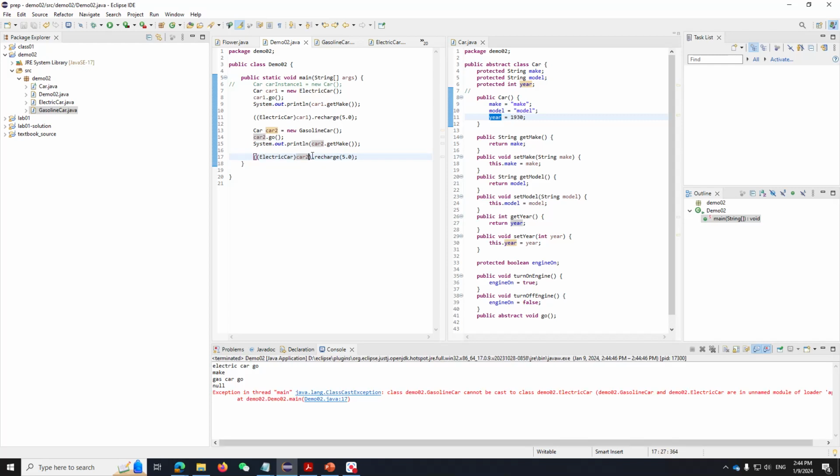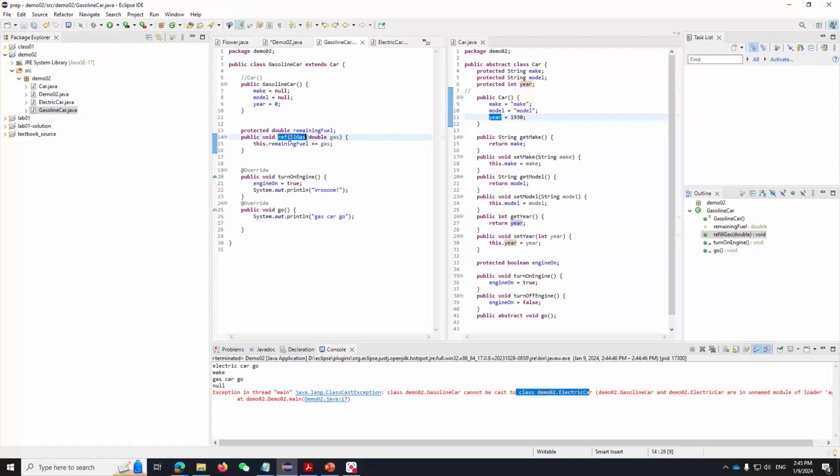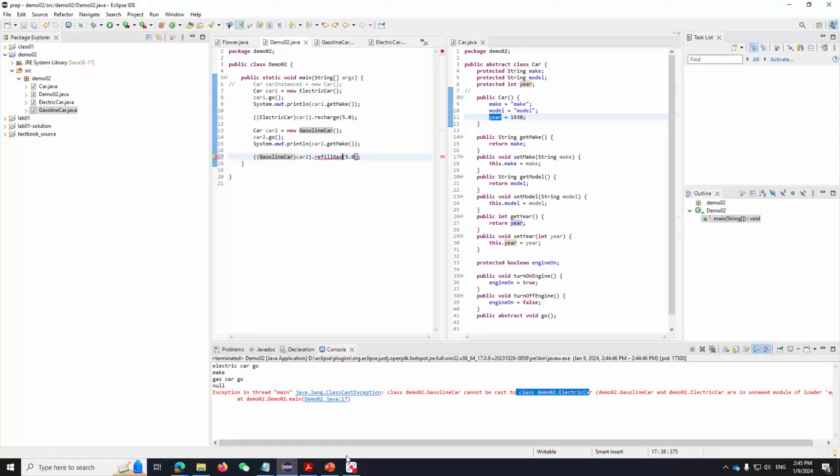And if I run this, I get an error because the object under car 2, which is referenced by car 2, is actually a gasoline car. It cannot be converted to an electric car. Right, so I get an error. So this has to be a gasoline car, and a gasoline car can only refill gas.